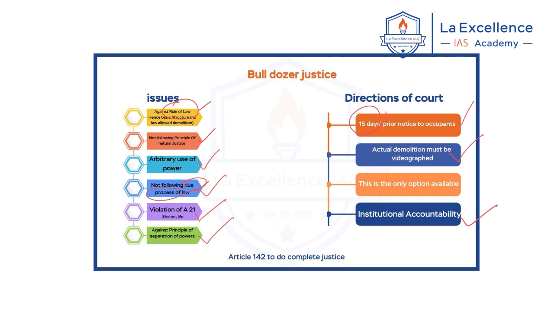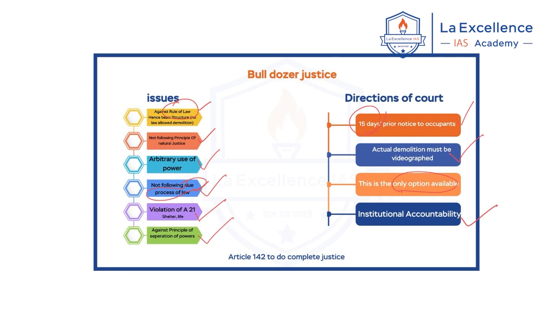Another important issue highlighted by the court is that demolition should be only the last option available. Until then, other options available to the individuals have to be exercised, because a house is not just a physical structure, as I said before. It is an outcome of years of hard work and savings for middle class and below middle class people. Hence, it gives a certain identity and belongingness to individuals, hence it should be a last resort.